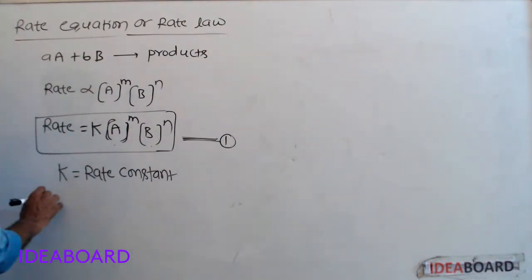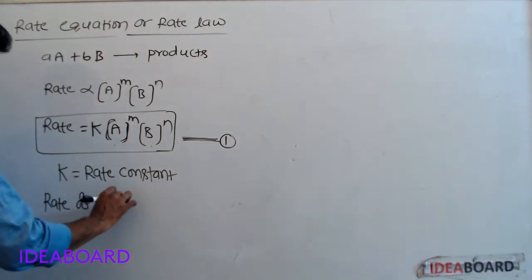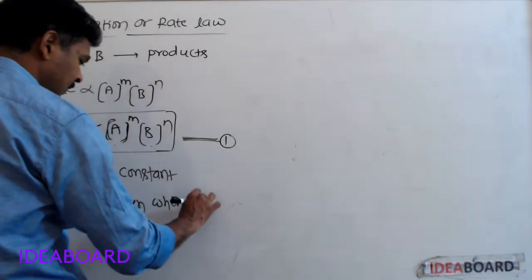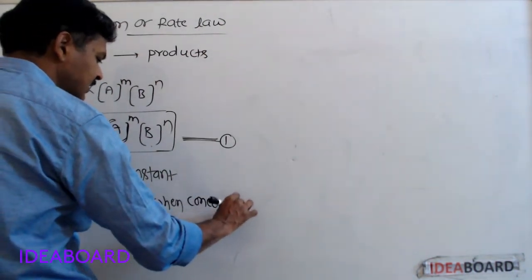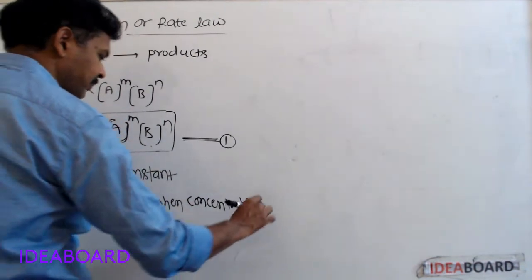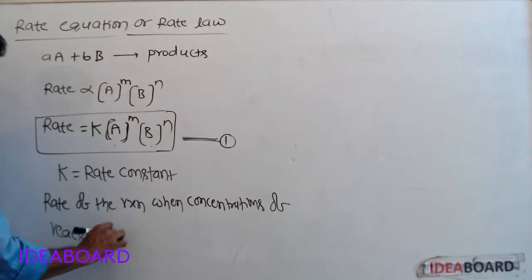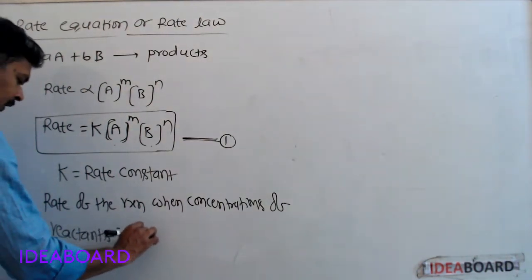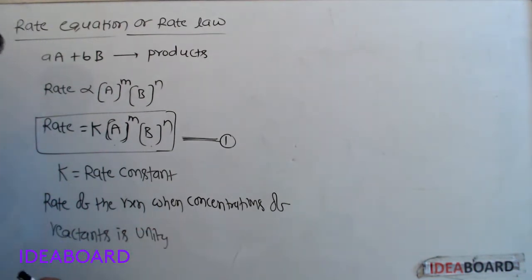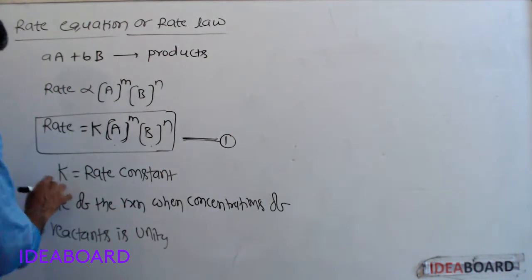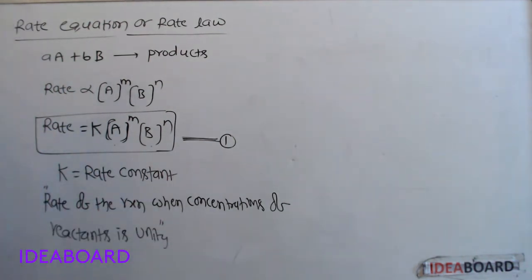Rate of the reaction when concentrations of the reactants is 1 or unity is called rate constant.